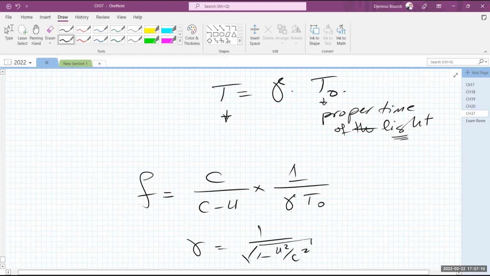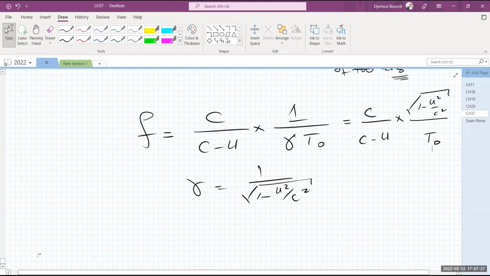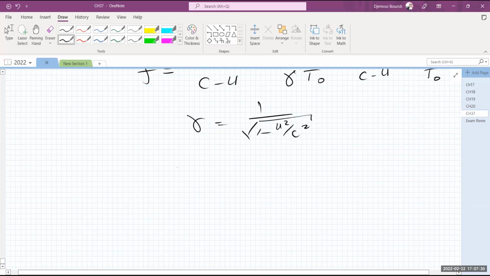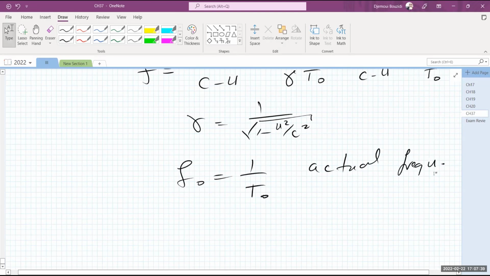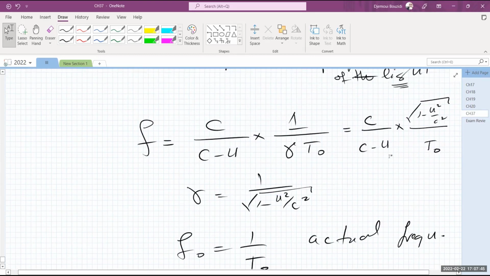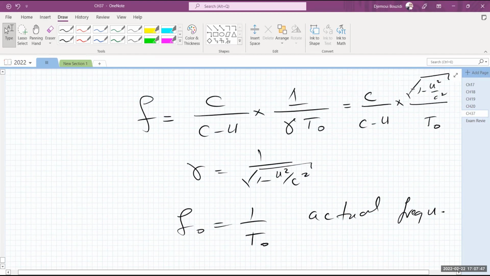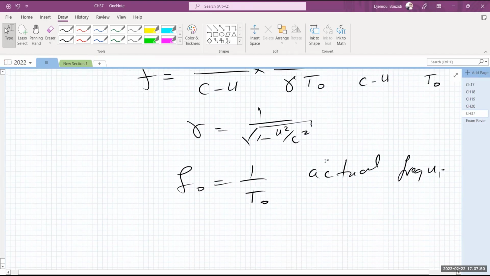So I have 1 over gamma, which gives this factor. So this becomes c over c minus u times the square root of 1 minus u squared over c squared, divided by t naught, where t naught is the period of the beam. And t naught and the intrinsic frequency are related: f naught is equal to 1 over t naught. In other words, this is the actual frequency that is emitted. It's related to that ticking of the light, basically going back and forth. So f naught is related to that expression. I have some simplifications to do, and we're done.